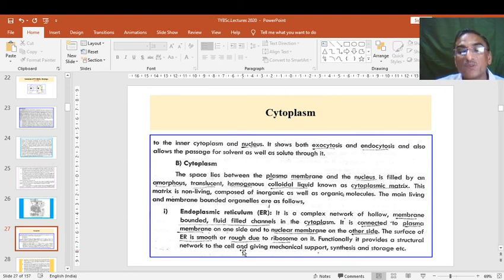So this is about our present topic, the endoplasmic reticulum, and we will see further the other cell organelles that we will describe one by one, that is mitochondria, then Golgi bodies. Everything will be described in the further lecture.